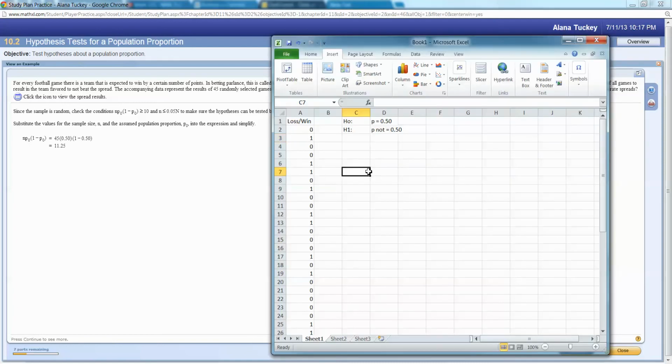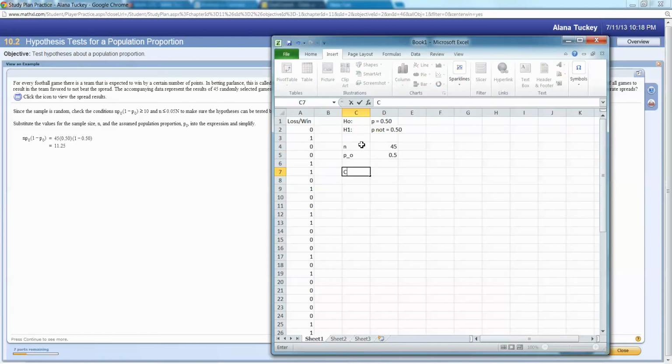Oops. All right. Sorry, I had to pause you there. But anyway, so the null is going to be, that's 0.5. The alternative is going to be not 0.5, right? We know that n was that there were 45 games. And again, we know that p is hypothetically speaking 0.50. As a matter of fact, I'll call it p underscore 0, just so I can keep it straight.